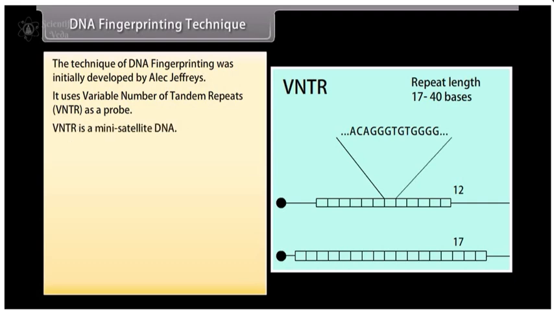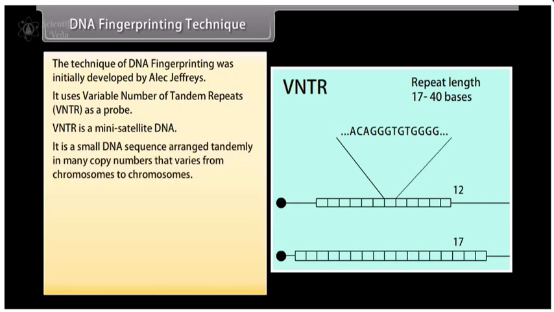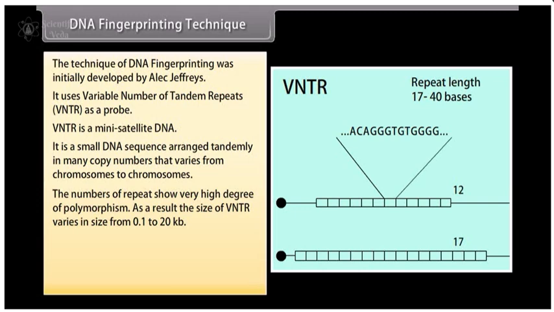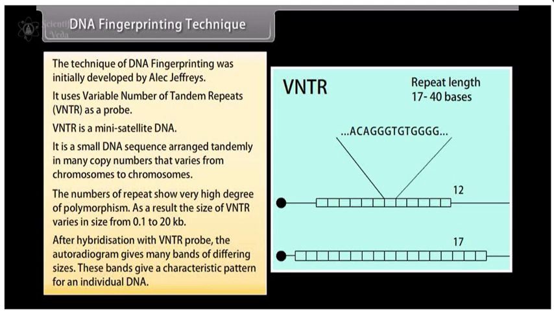VNTR is a mini satellite DNA. It is a small DNA sequence arranged tandemly in many copy numbers that varies from chromosome to chromosome. The number of repeats shows a very high degree of polymorphism. As a result, the size of VNTR varies from 0.1 to 20 kb. After hybridization with VNTR probe, the autoradiogram gives many bands of differing sizes. These bands give a characteristic pattern for an individual's DNA.